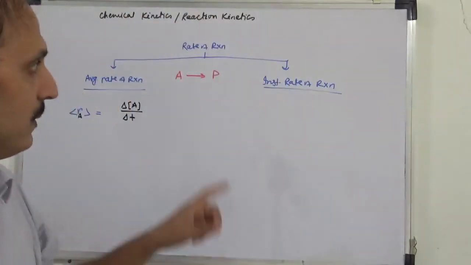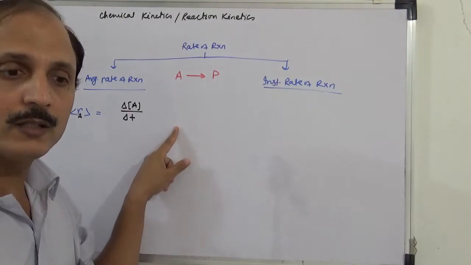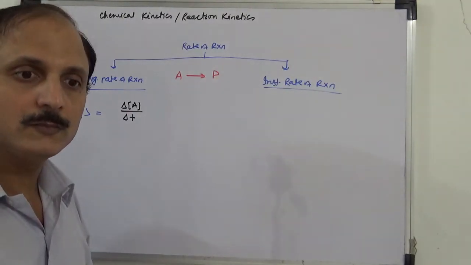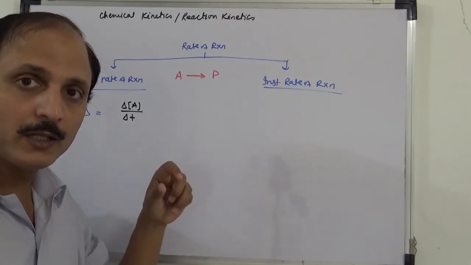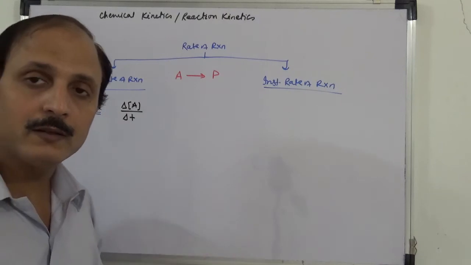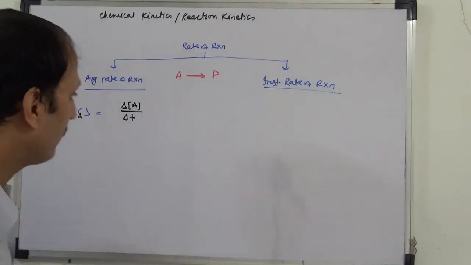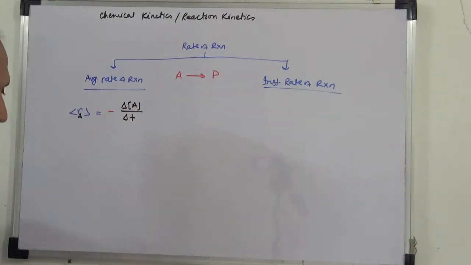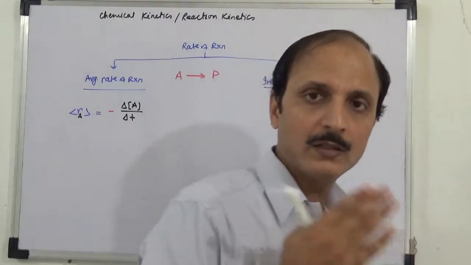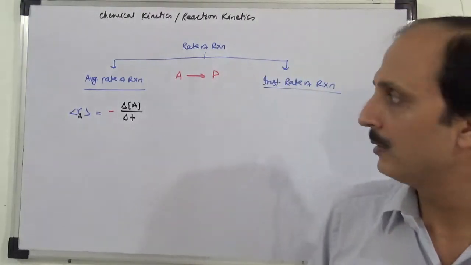So here क्या होगा, जब reaction हो रहा है तो reactant का amount decrease होगा, amount of product will increase. So reactant का amount decrease हो रहा है तो change in concentration of A will be negative. To make it positive we have to give minus sign here. That is very important, because rate is always positive, and we dealt with this last year with the kinematics only.